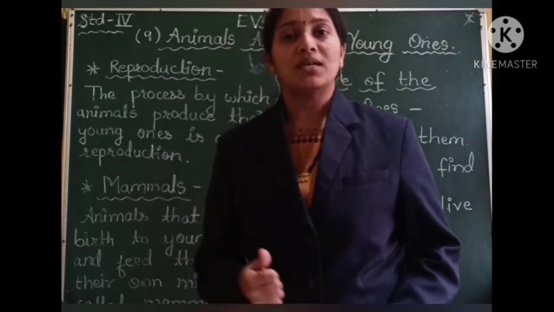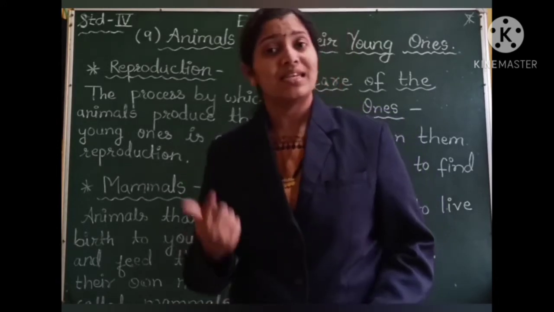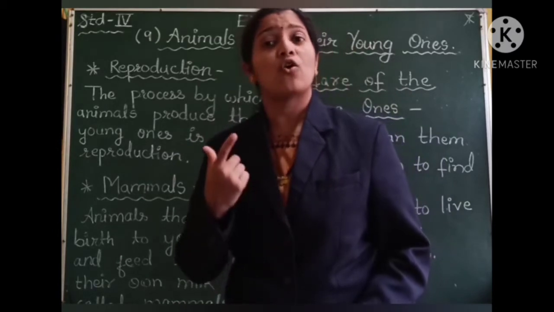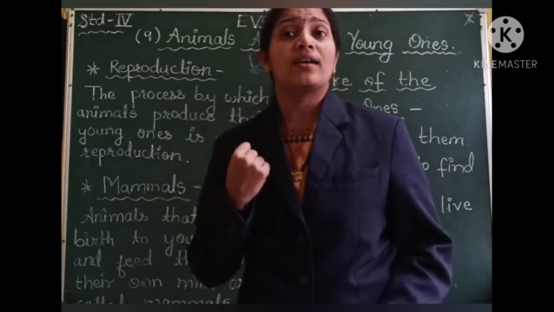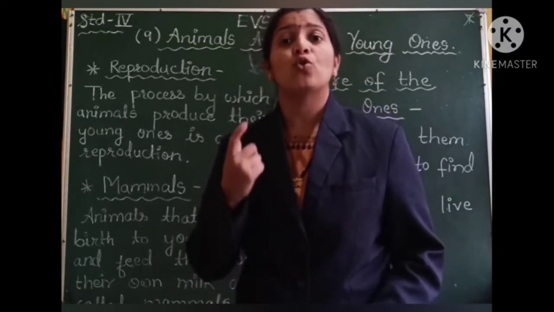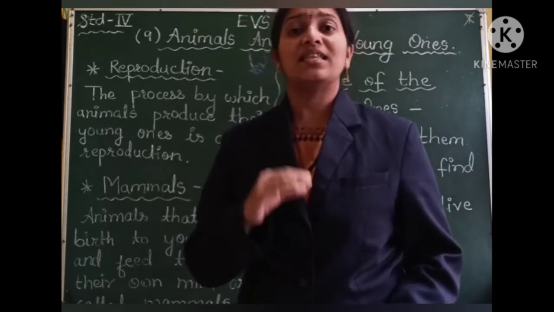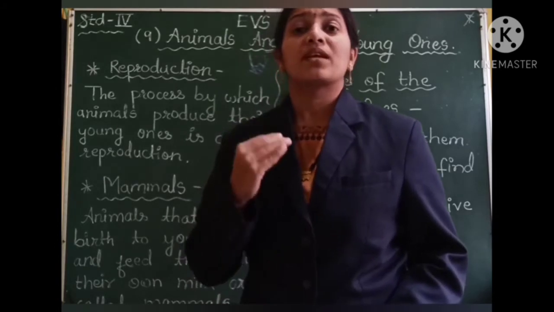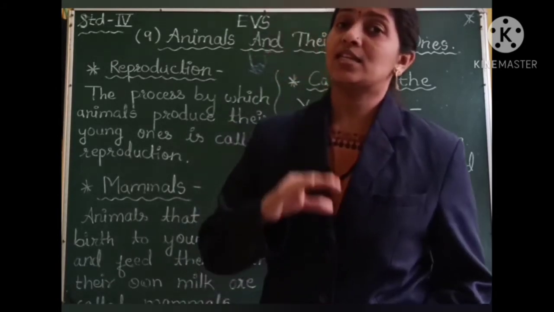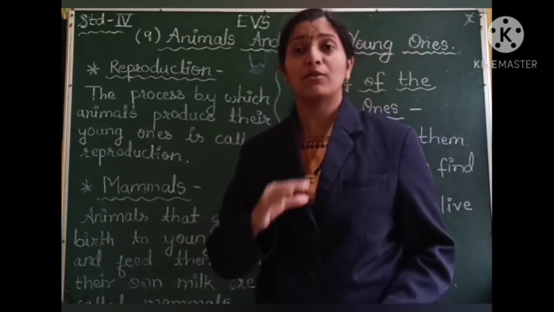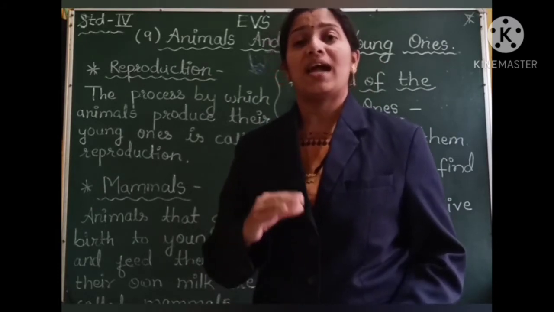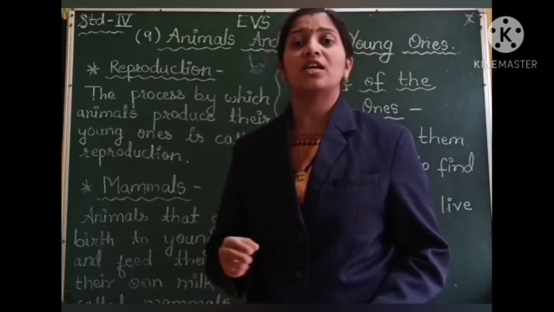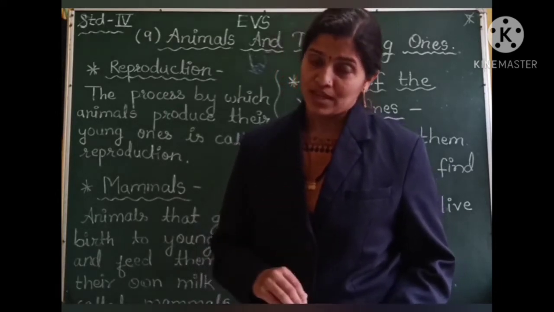As I told you, the birds, the fishes, the insects, then we have frogs, we have snakes, also the crocodiles and the tortoise, they also lay eggs, and these eggs are given warmth, or we can say they are incubated, that is they are given warmth for a specific period, and then after giving warmth for that specified period, the young ones come out from the eggs.